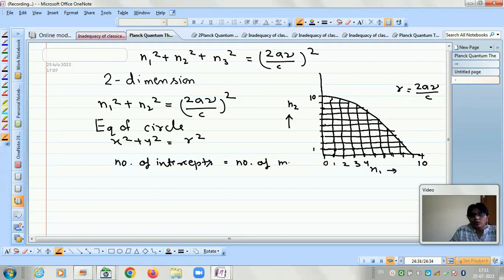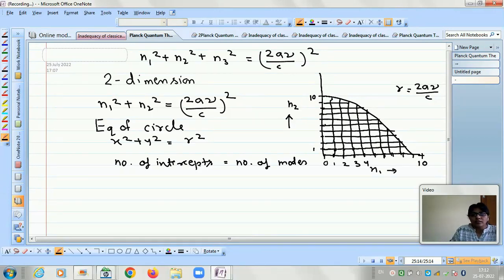So why is it so? Because at the intercepts it is guaranteed that the values of n1 and n2 will be integers, because we can take only those values of n1 and n2 which are integer values. So at the first intercept n1 is 1 and n2 is also 1, then at this point n1 is 2 and n2 is 1. In a similar way we can see that at all these intercepts, the values of n1 and n2 are integers. Therefore, we can take those points.